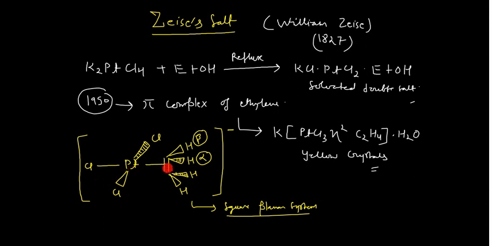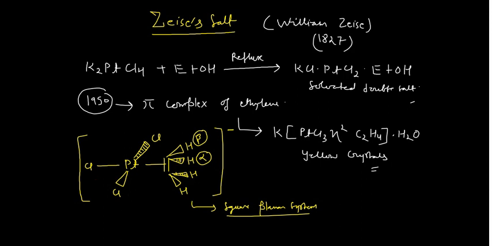So what you can do, you can Google the Zeise's salt 3D structure, then you will come to know the structure of this one. So this is very important. Now the next thing, before going into the details of the alkene complexes, you should know the nature of this alkene ligand. So now I am going to discuss the nature of the alkene ligand, because it is very helpful in understanding the various related questions which have been asked in the previous year CSIR NET examination, as well as there is always a possibility that they may ask this question in the future also.